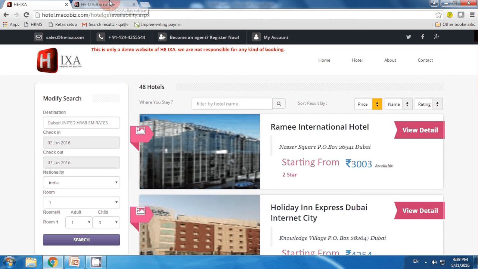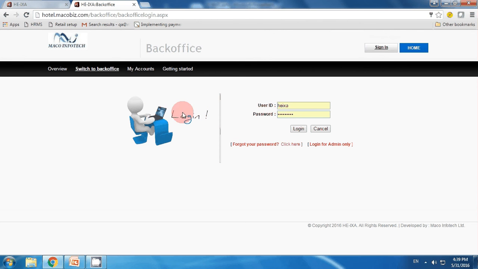Now I'm going to show you how the admin panel looks. Here is the login page of my admin panel. I just use my login credentials and click on login. Here we have the dashboard.